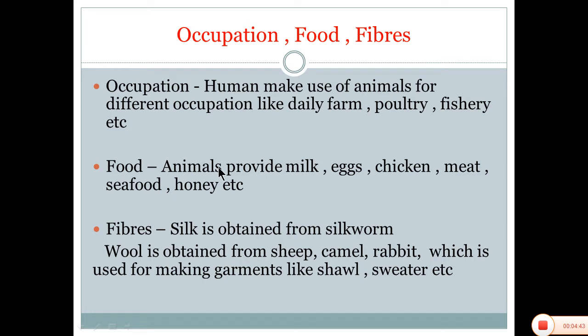Food. Animals provide milk, eggs, chicken, meat, seafood, honey, etc., which he uses in his daily diet, and which come from animals. Now fiber. After occupation and food, human beings use animals for fibers. Now the silk sarees which we see are obtained from the silkworm. Wool is obtained from sheep, camel, rabbit, which is used for making garments like shawls, sweaters, etc.